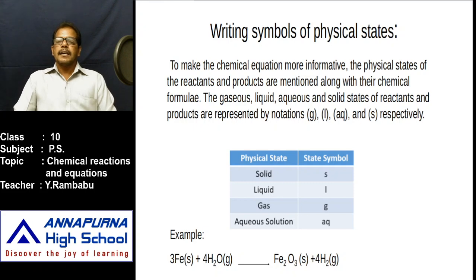To make the chemical equation more informative, one more thing is there. Some chemical reactions take place in the presence of a catalyst. For example, in photosynthesis, does it take place in darkness? No, it takes place in the presence of light only. That means plants take in carbon dioxide and water in the presence of sunlight and synthesize glucose and oxygen. That means light acts as a catalyst.